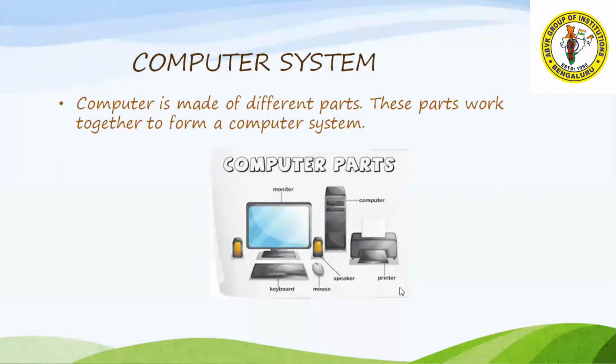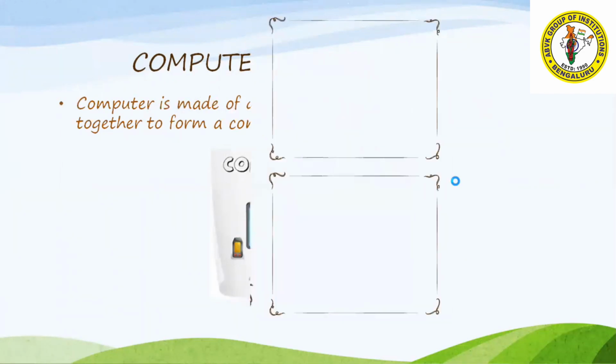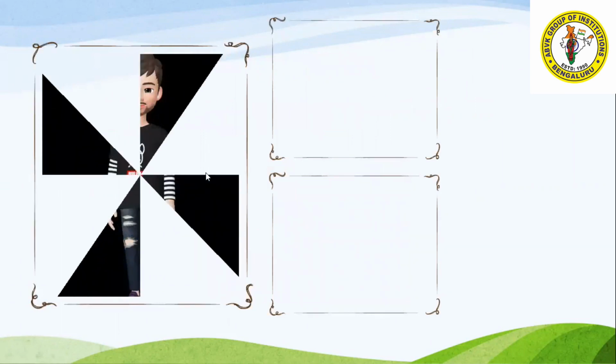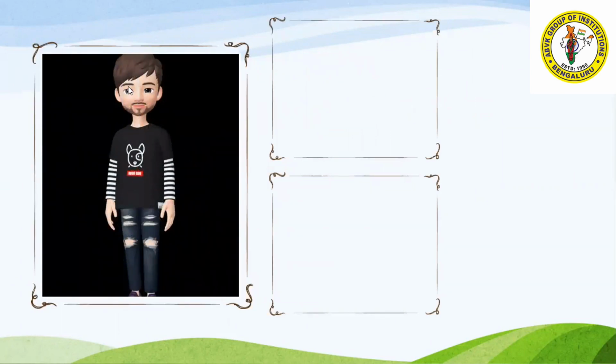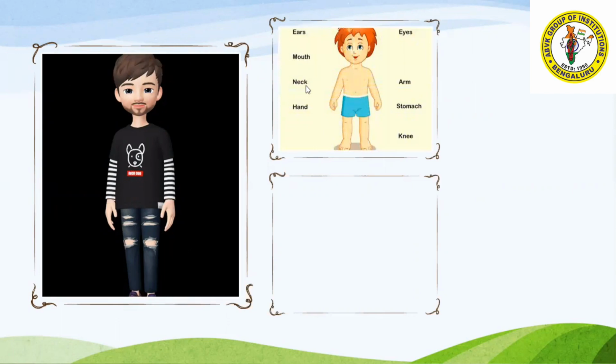Now I will show you one example. See here, he is a boy. He has eyes, ears, nose, then legs, hands. So you can see all these things and you can touch them also. So these are the physical parts of the body which can be seen and which can be touched. See here, ears, mouth, neck, hand, eyes, arms, stomach, knee, all these things can be seen and can be touched also.